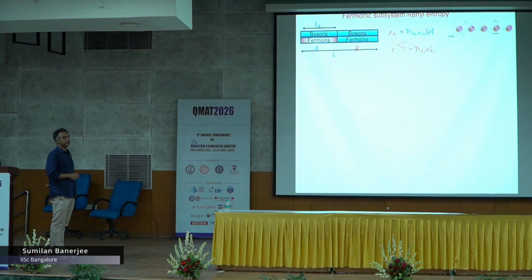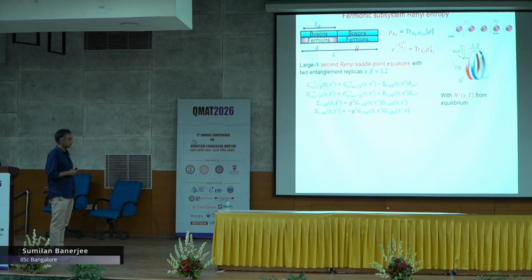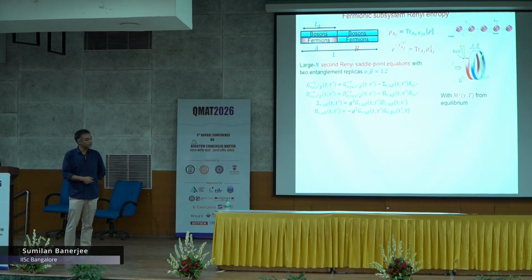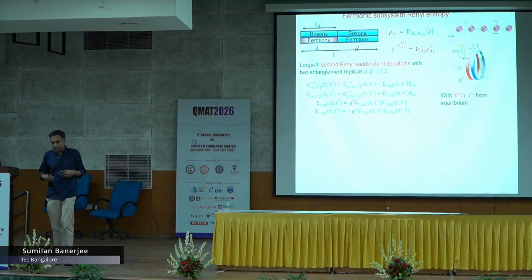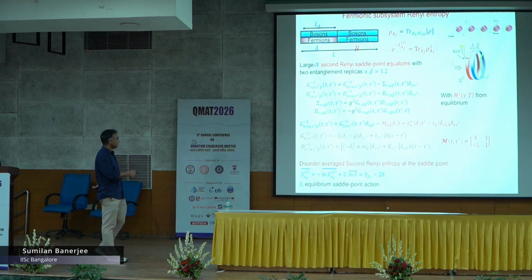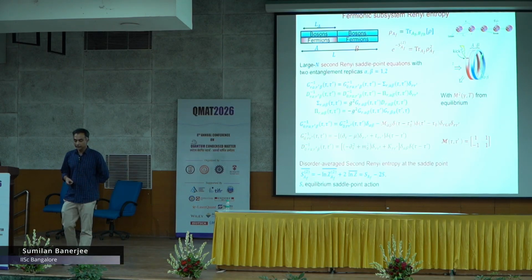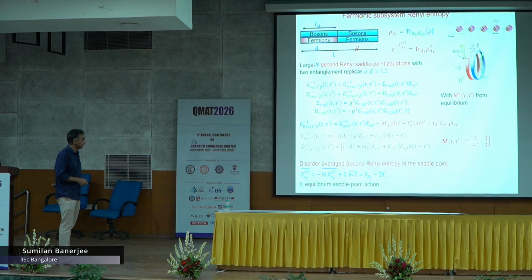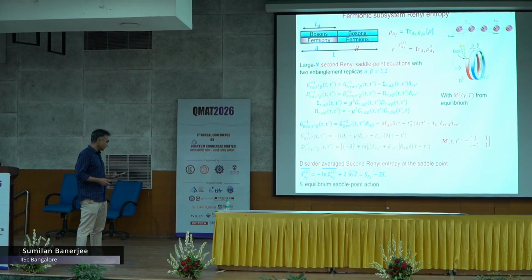What happens is that using this method, you can again do a large N theory. It looks complicated, but this large N theory is now not the same large N theory; it is the large N theory for the entanglement entropy. In this case you need two replicas of the system, two entanglement replicas, and you again get a set of large N equations, some complicated looking equations, but you can solve them. Ultimately, just like you calculated the entropy, you can calculate from this theory the entanglement entropy or subsystem Renyi entropy, which at zero temperature will become entanglement entropy.